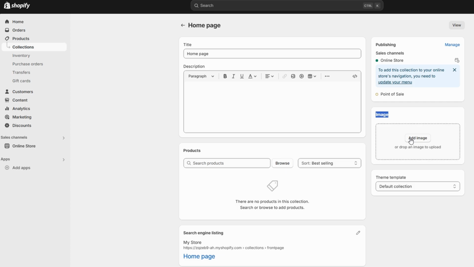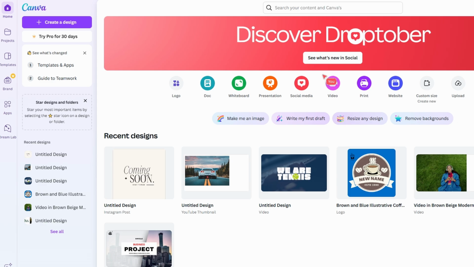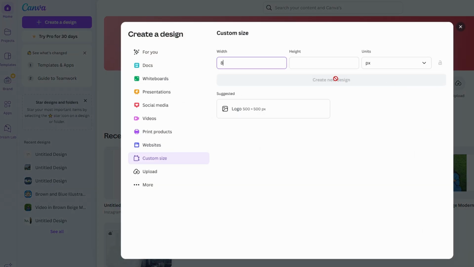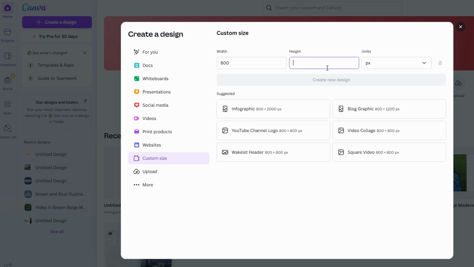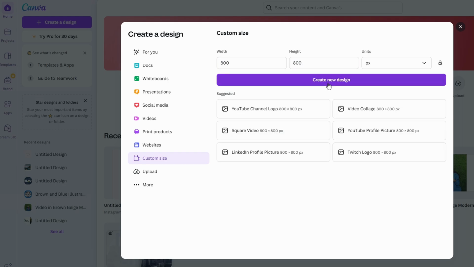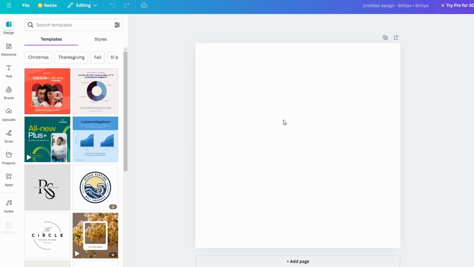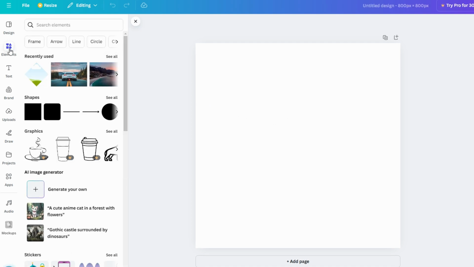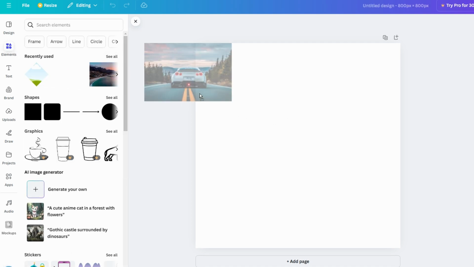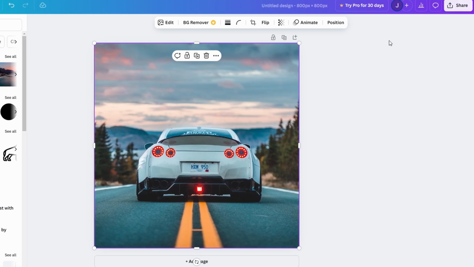If you'd like to create a custom image, you can use a tool like Canva. Open Canva, log in, and click on Create a Design. Choose Custom Size, set the dimensions to 800 by 800 pixels, and use Canva's image search or upload your own photo to fit the theme of your collection. Resize and adjust as needed, then click Download.